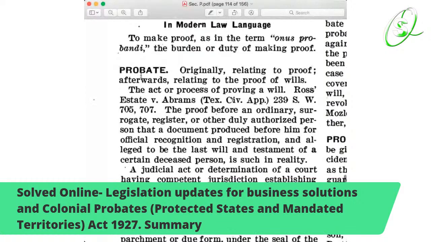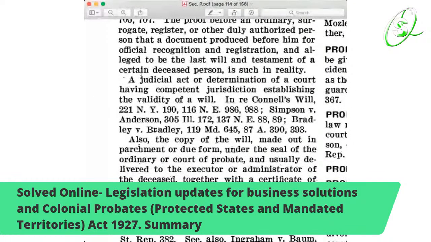So like I say, it's all about what it states, about deceased individuals, about wills. And for colonial probates, it's for colonial deceased persons, which again we all have, deceased persons with estates.